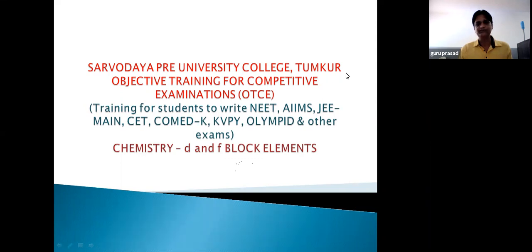So towards the end of the 19th century or beginning of the 20th century, scientists came to know that the atom is not the ultimate particle of matter. Within the atom, subatomic particles are present. So with the discovery of subatomic particles, in the early part of the 20th century, another aspect of classification of elements was unfolded.